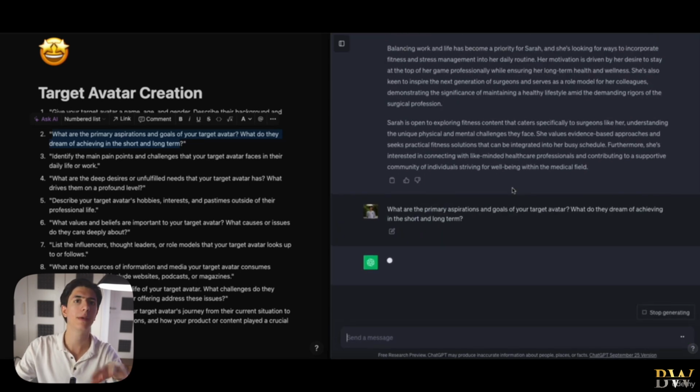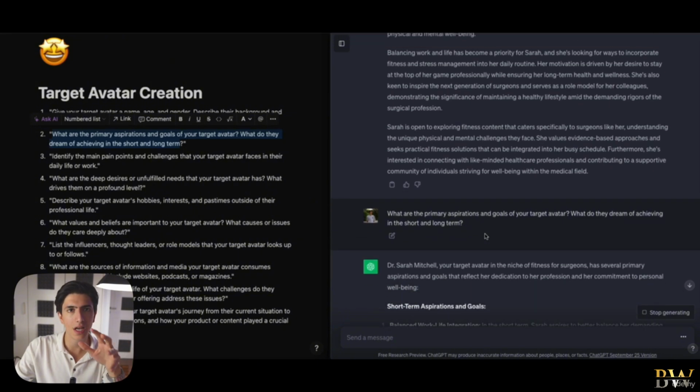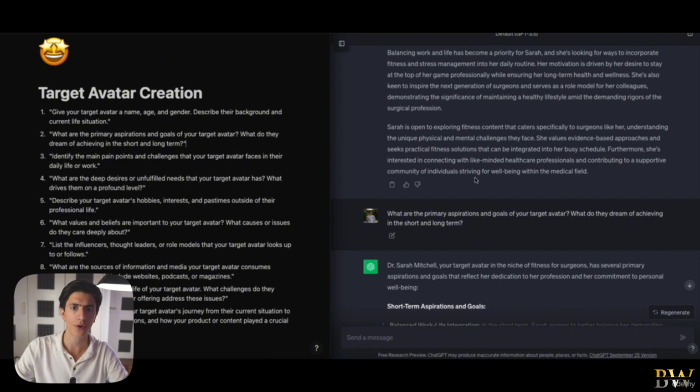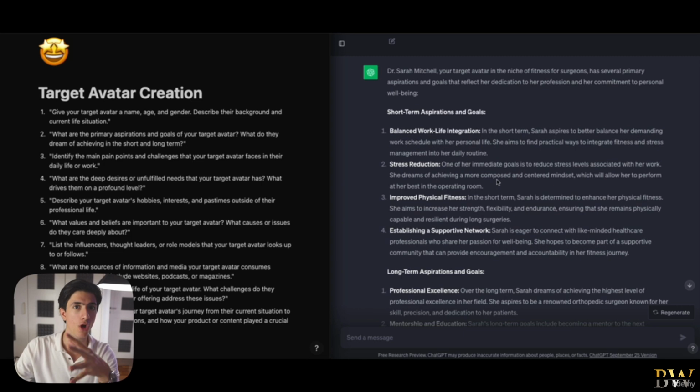Okay, and keep in mind that our goals and aspirations, okay, they don't need, okay, to have anything to do with the content that we're creating. So right now, we don't need every single answer that ChatGPT is giving to us to be related with the content that we're creating. We're just creating a general outline of a person right here. We're pretty much creating a person right now, right? Its history. And not every single aspect of our target avatar is around fitness for surgeons, right? So I need you to remember this, and it's completely fine if the answers that we're getting right now are not that relevant with the content, with the niche that we're targeting with our content, right?